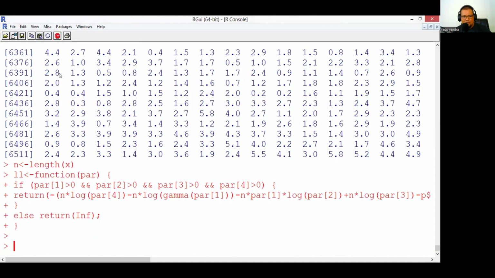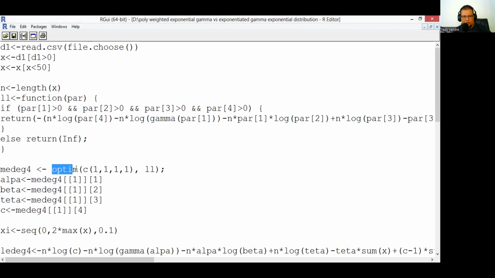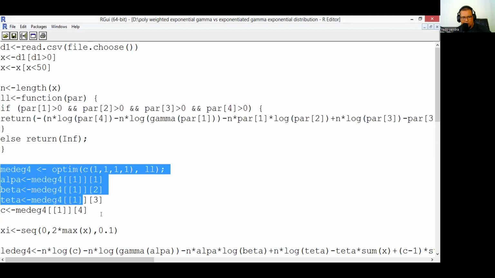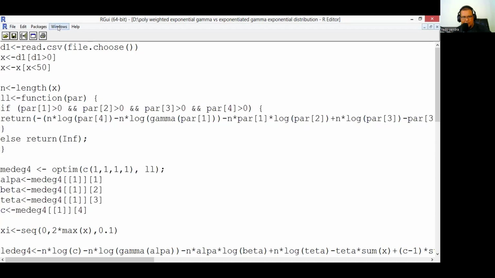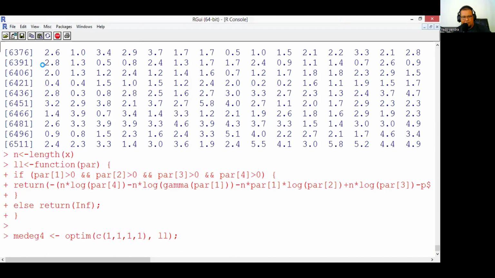So after that, we use optim. The optim function means we are using numerical methods to estimate the parameters. We give the initial values for alpha 1, beta 1, theta 1, and c1. This is for the exponentiated gamma exponential distribution. Okay, we try to run our program. We check our program.